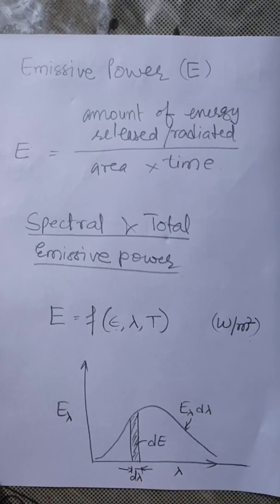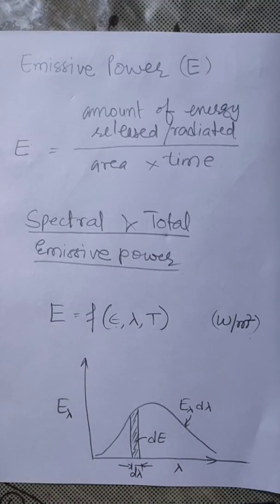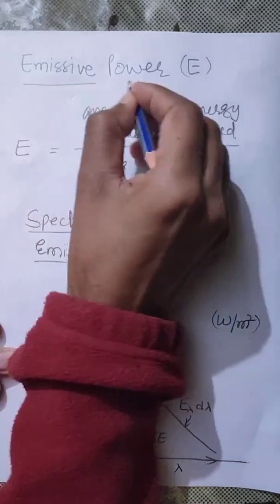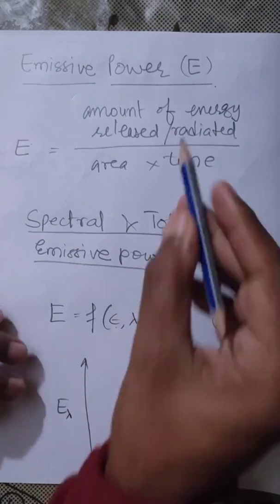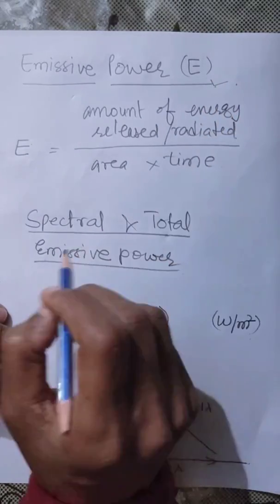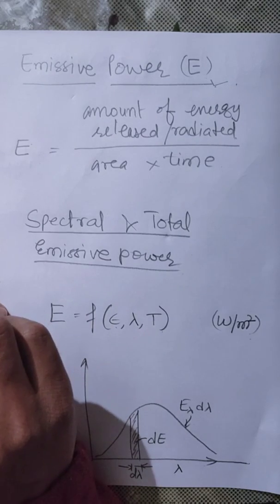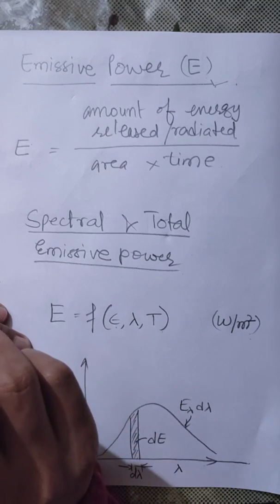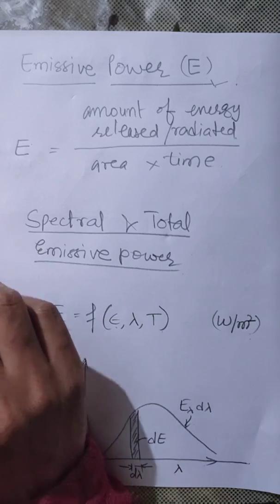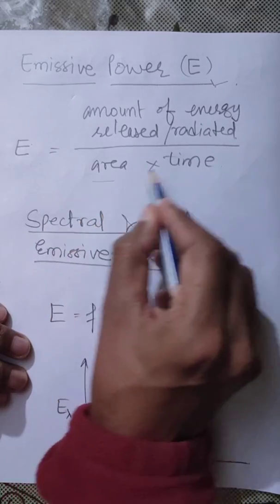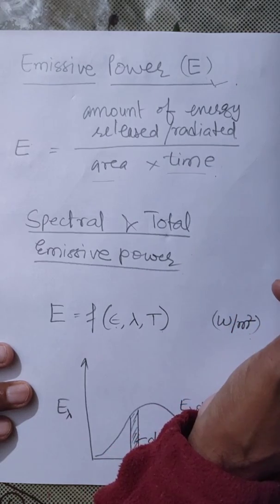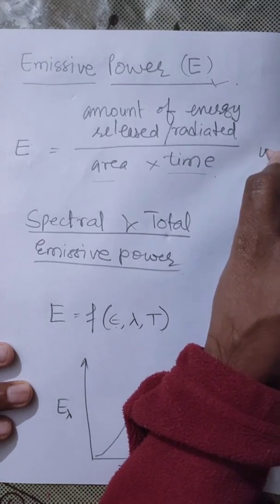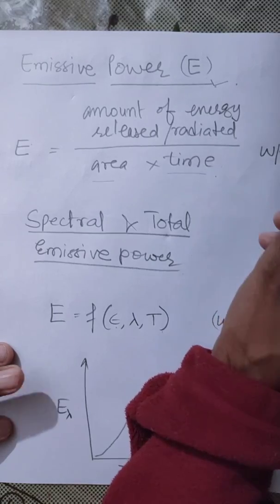There are a few definitions in this chapter. The first very important definition is the emissive power. Emissive power is represented by capital letter E. The definition of emissive power is the amount of energy released or radiated by a body per unit area per unit time. The units of emissive power are watt per meter square.